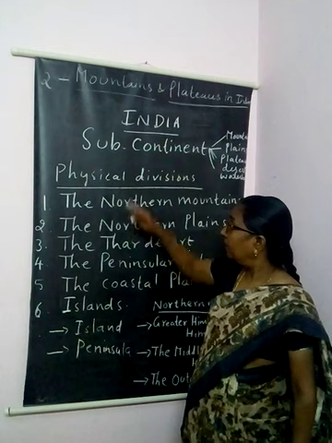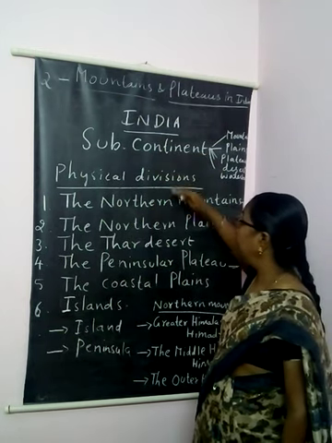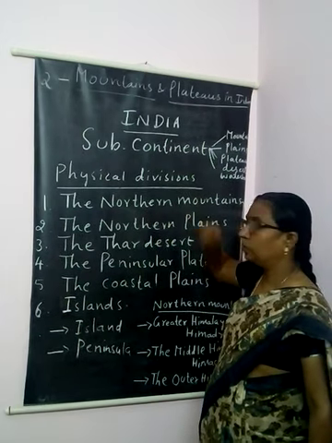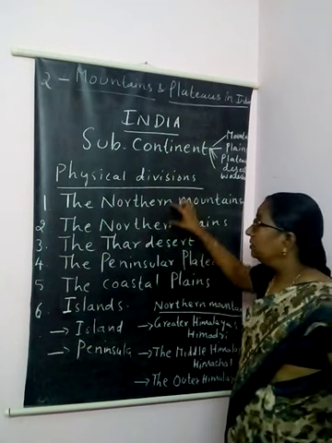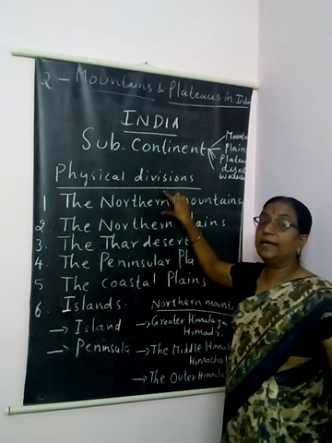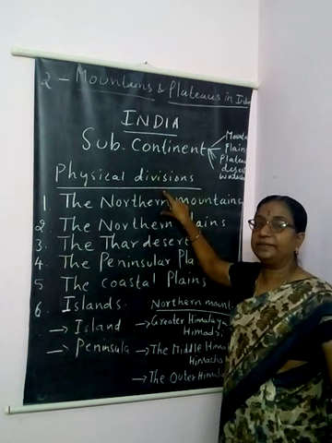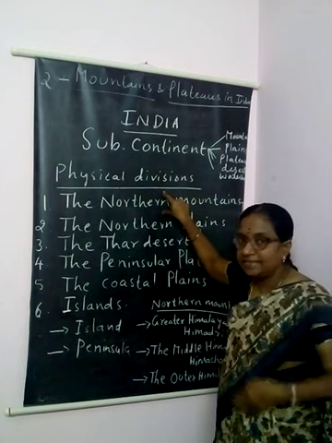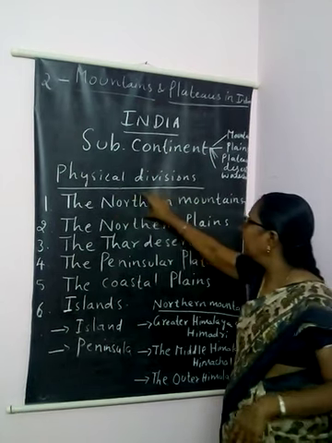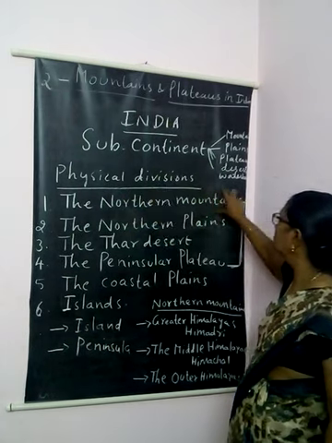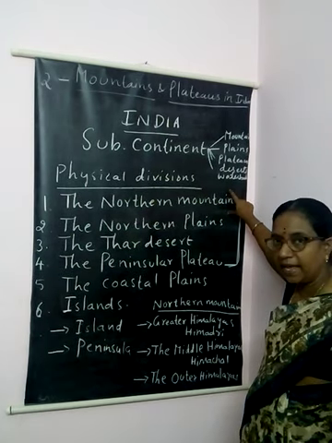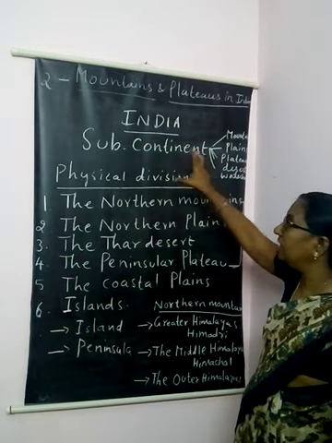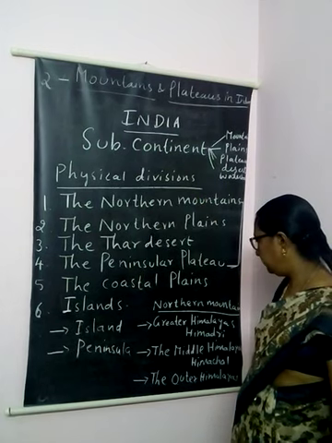As I told you, we are going to learn about the northern mountains and the peninsular plateau in this lesson. First, the northern mountains. These northern mountains mean the Himalayan range. We have heard of the greater Himalayas, middle Himalayas, lesser Himalayas, isn't it? So these 3 rows come under the northern mountains, the Himalayas, which run from Jammu and Kashmir to the east.